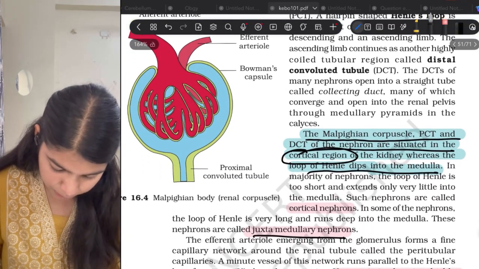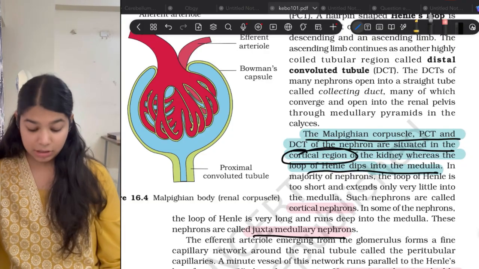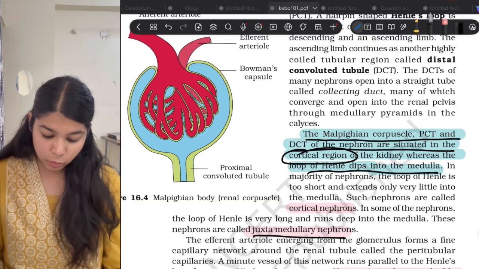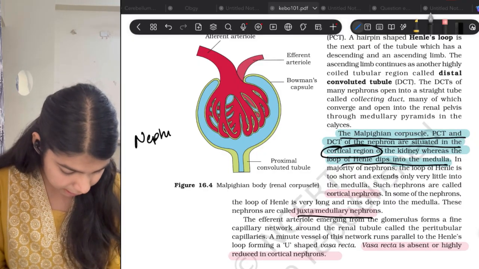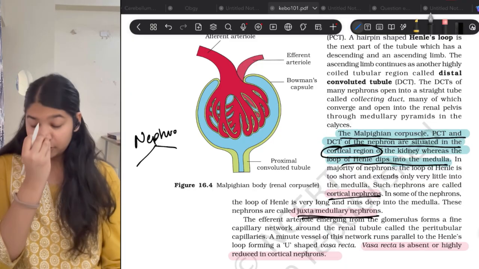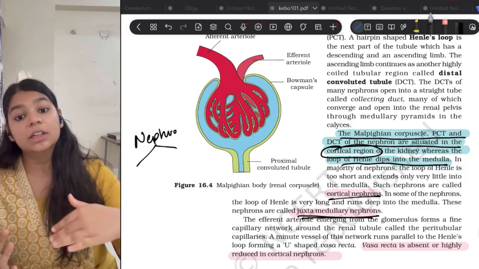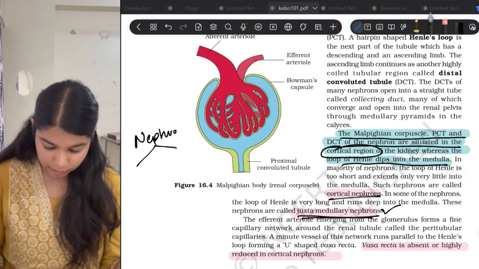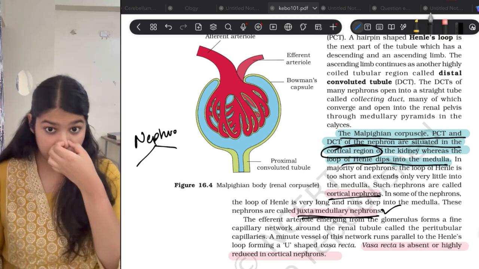So the malpighian corpuscle, PCT and DCT of the nephron are situated in the cortical region, while the Henle's loop dips into the medulla. Now based on this, nephron is divided into two parts, the cortical nephron and the juxtamedullary nephron. In the cortical nephron, as the name suggests, the Henle's loop is situated at the cortex level, while in the juxtamedullary nephron, the Henle's loop lies deep inside the medulla. Okay.